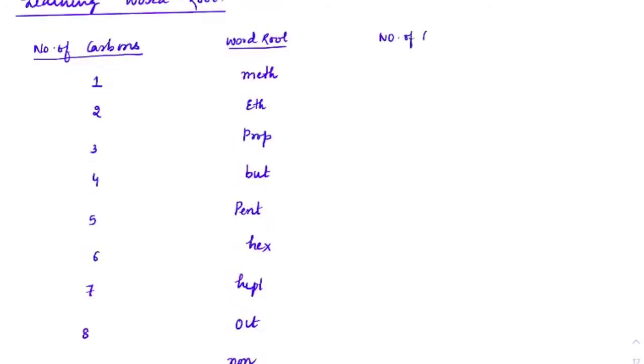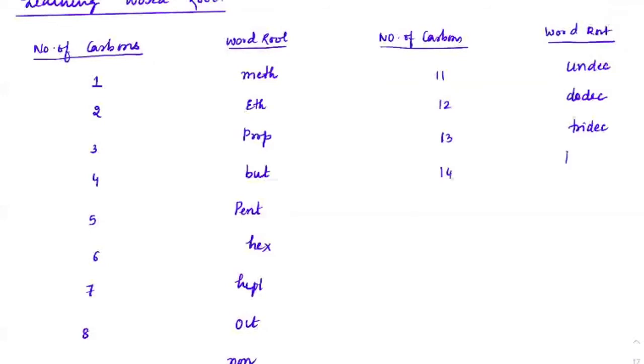Now there are certain cases in which you could remember if you have more than 10 carbons. If it is 11, we use the word undec. Un as in 1. So if it is 12, it is dodec. If it is 13, it is tridec. 14, then it is tetradec, and so on. If it is 20, then it is